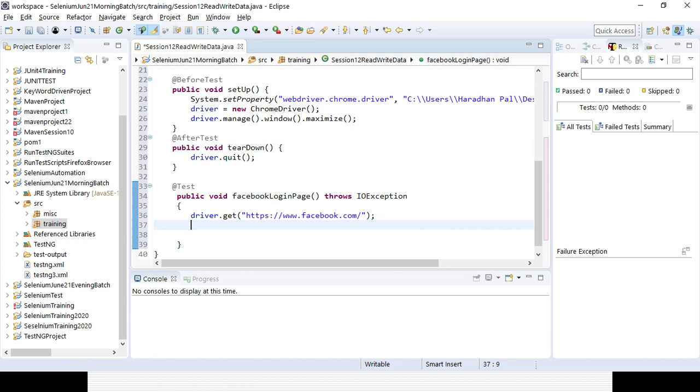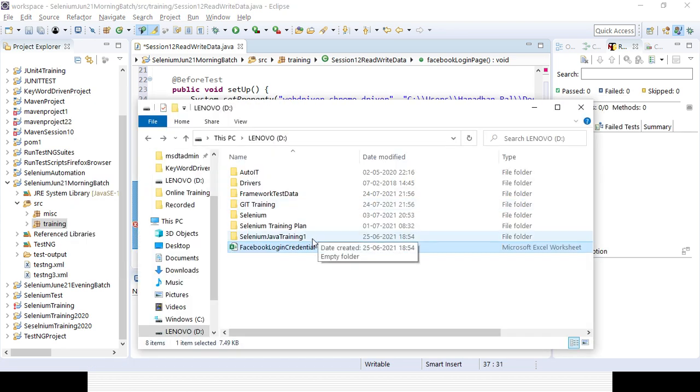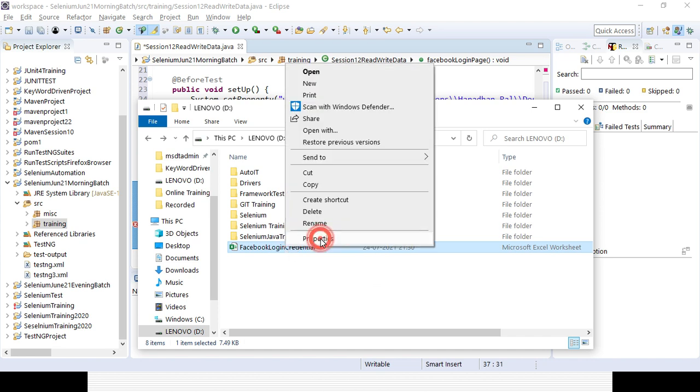Then I will be first reading the file, right? So I will be creating an object or instance for the File class: file equal to new File, and I will be providing the path here. So what is my path? If I right click here, I can get the path. I need to give the complete path along with the file name and extension, so that I can read the file.